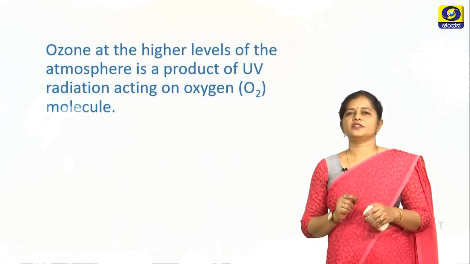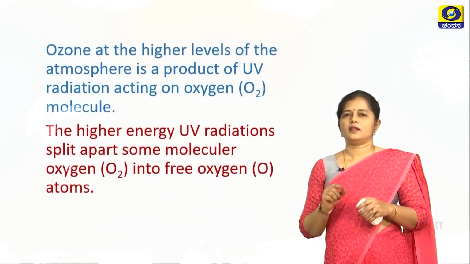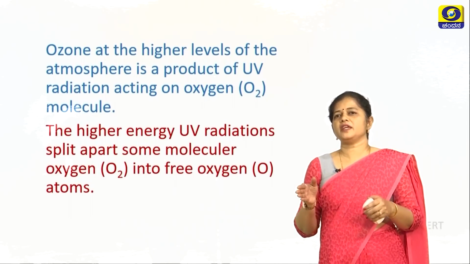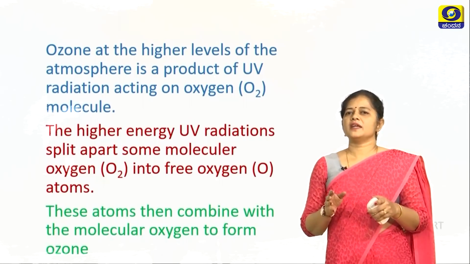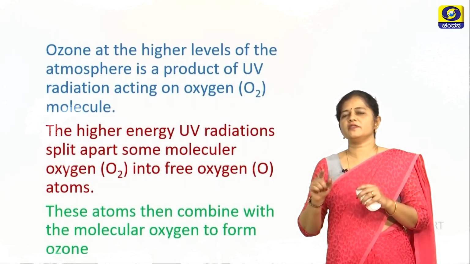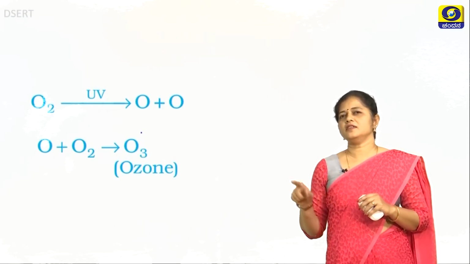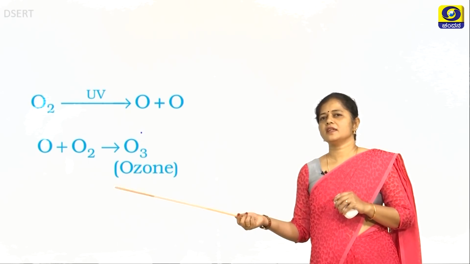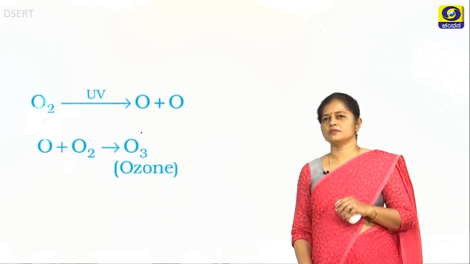Ozone at the higher levels of the atmosphere is a product of the UV radiation acting on oxygen molecules. The higher energy UV radiation splits apart some molecular oxygen O2 into free oxygen or nascent oxygen O. These atoms in turn combine with the molecular oxygen to form the ozone. That means the nascent oxygen O will combine with oxygen O2 to form O3, that is the ozone. Now you can see here the oxygen is split into nascent oxygen by the UV rays, and this nascent oxygen in turn reacts with the oxygen to form the ozone.